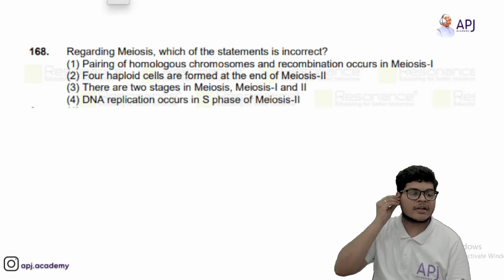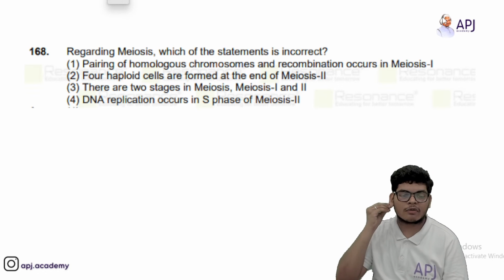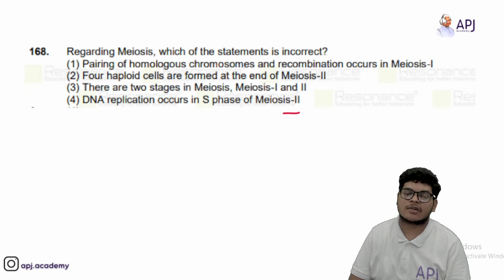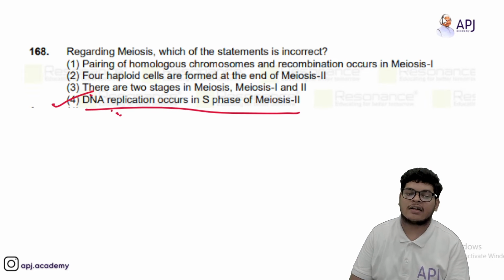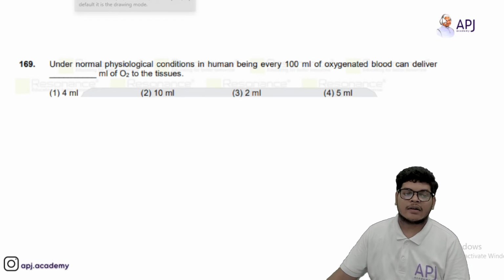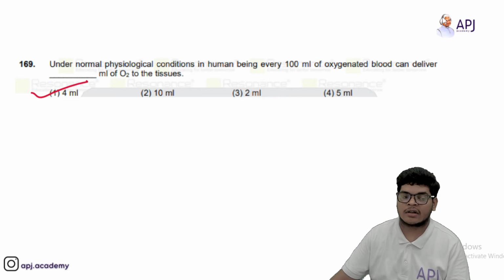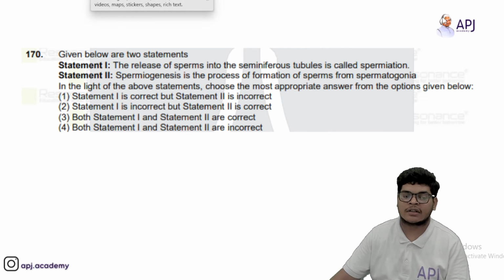Then regarding meiosis, which of one of the following statements is incorrect? So DNA replication occurs in S phase. No, DNA replication does not occurs in S phase of meiosis second. S phase is different. Okay. Under normal physiological conditions in human being, every 100 milliliter of oxygenated blood can deliver 4 milliliters of oxygen. याद रखना 4 milliliters oxygen deliver करता है.